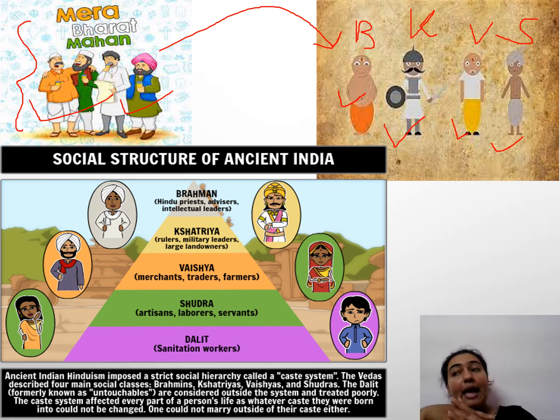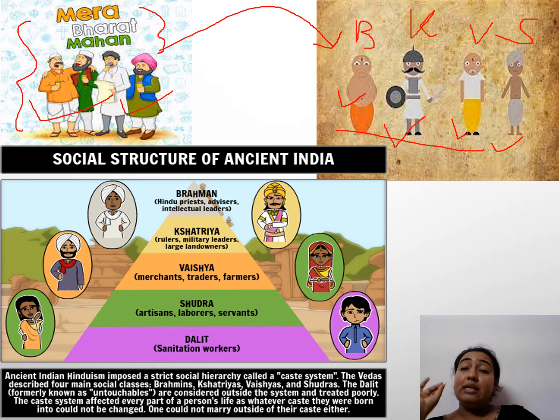Students, now think and reflect on the thought that on one hand they are saying Mera Bharat Mahan, which means that everyone is equal in Bharat. So on the other hand, why are they having such differences on the basis of their occupation? If he is a priest, if he is Brahman, then only he will be given the higher order, the higher caste, and if he is Shudra, then he will be given the lower caste. What type of distinction is this? This is a hierarchy of social structure of ancient India.